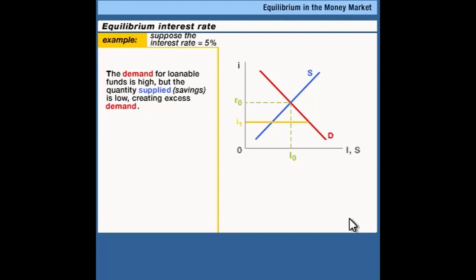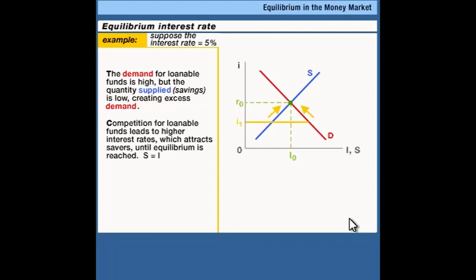But look, the people supplying the funds are savers. The people borrowing the funds are businesses doing investment. So at this point where the blue and the red curves cross in equilibrium, savings equals investment. The adjustment of the interest rate helped us establish macroeconomic equilibrium.